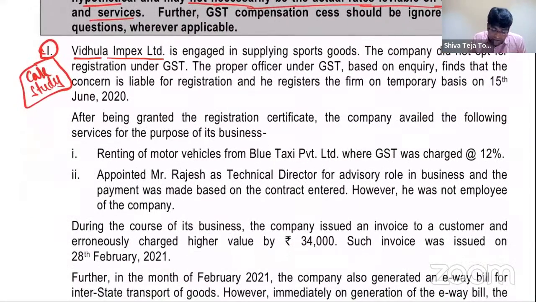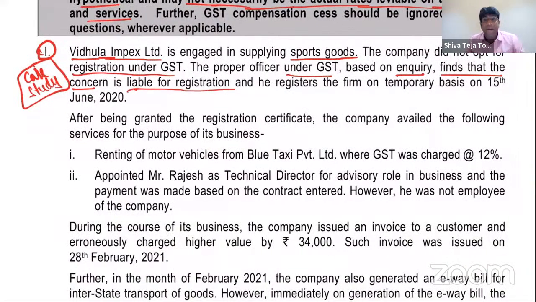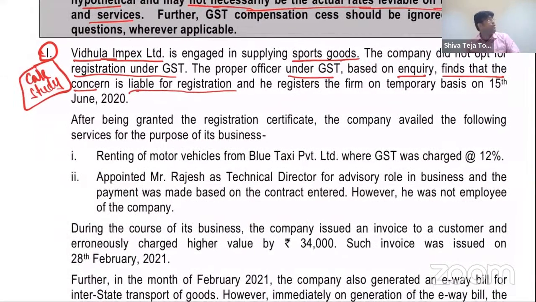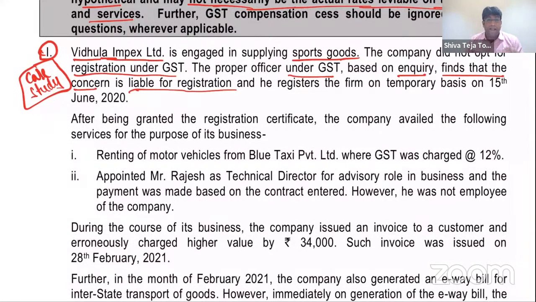Vidula Impex Limited, Impex means imports and exports, is engaged in supplying sports goods. Company did not opt for registration under GST. Proper officer under GST, based on inquiry, finds that the concern is liable for registration. That means even though they are liable for registration, still they did not take registration. And he registers the firm on temporary basis on 15th June.